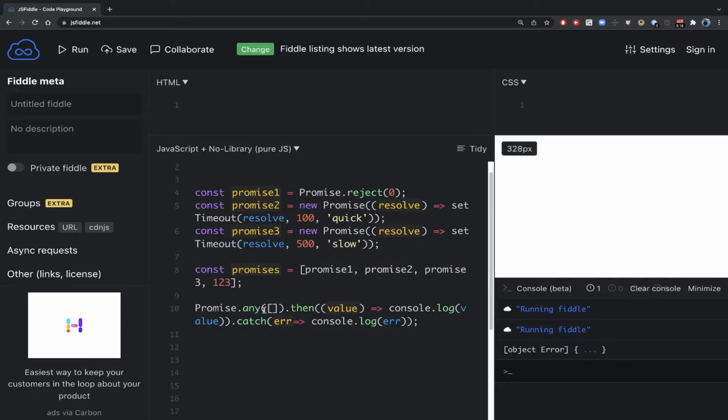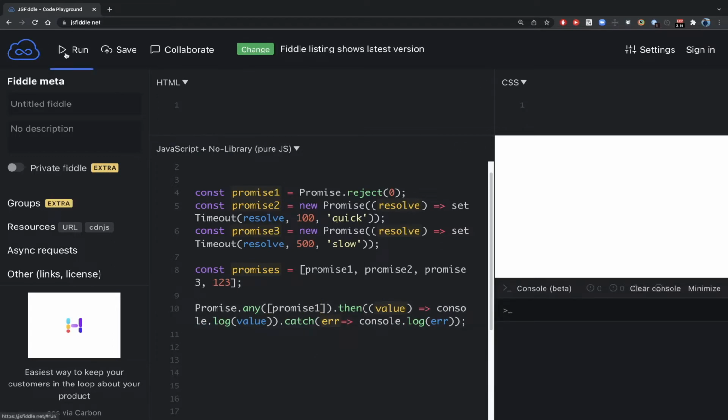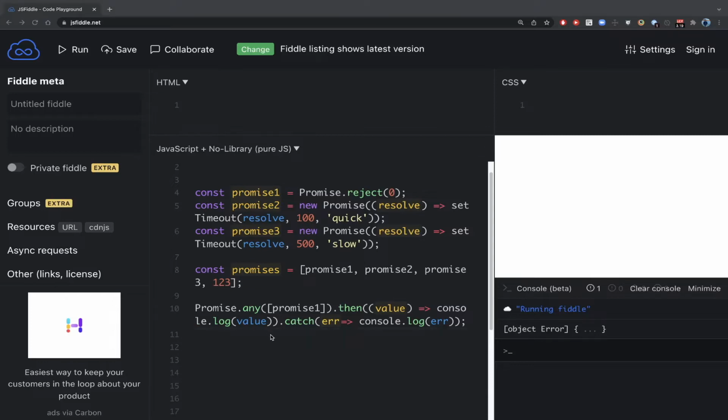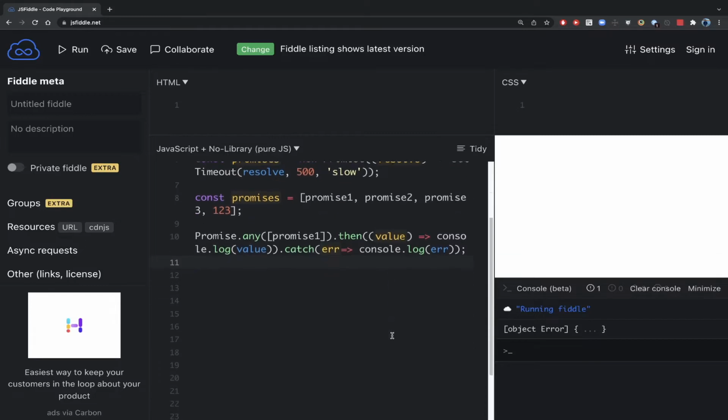Also, if instead of this empty array, I pass an iterable having a rejected promise, then also we'll get the error. Yeah, again we are getting the error. So it's very clear that promise.any will resolve only whenever one of the promises gets resolved. But in cases where none of the promises get resolved, all are rejected, or the iterable is empty, it will throw an error, it will give us an aggregate error response. So this is about promise.any.